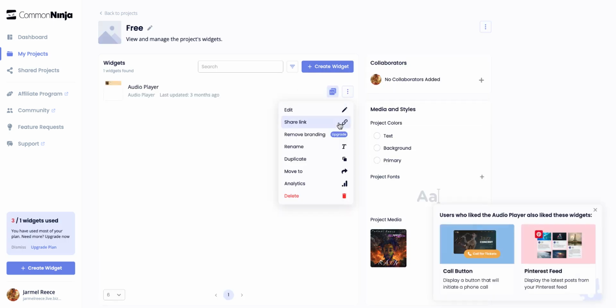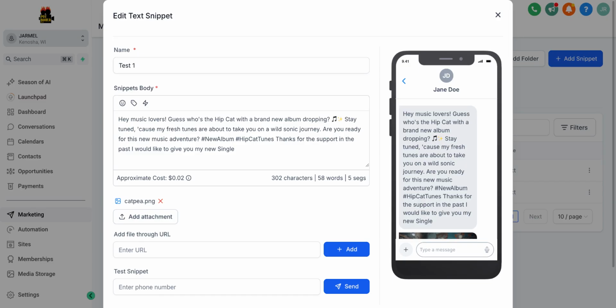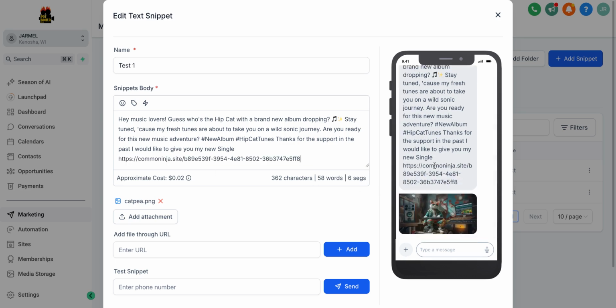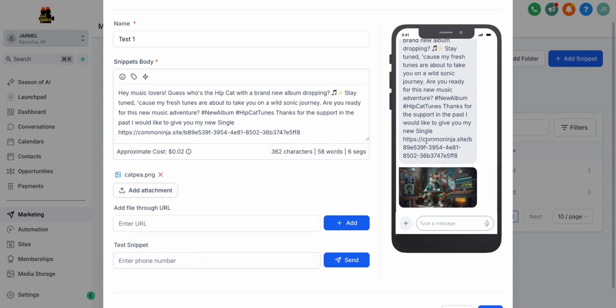So you can take this, and I'm going to go back out, go back home, leave here, and I'm going to save this widget right here, and I'm going to copy it and send it over here. So what you'll want to do is say, okay, now you can get my new single. You can copy that here, and as soon as they download this, or as soon as this text message goes over, it's going to have this link to your actual single. So the cool part is, like I said, if you're an artist with this Common Ninja app, you can leave this music downloadable if you want to, or you can make it so people just have to listen to it for free.